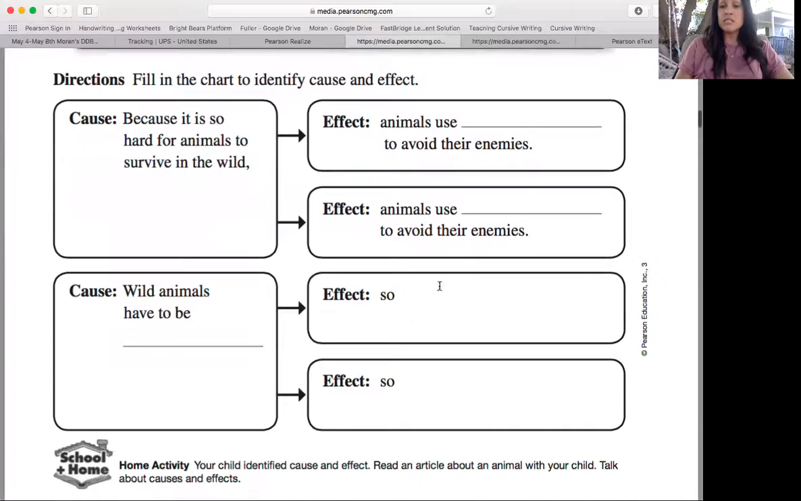So this one is so they can find food for themselves, and this one is so they can stay alive, really. Okay, so that is our comprehension skill and activity for this week. Bye, guys.